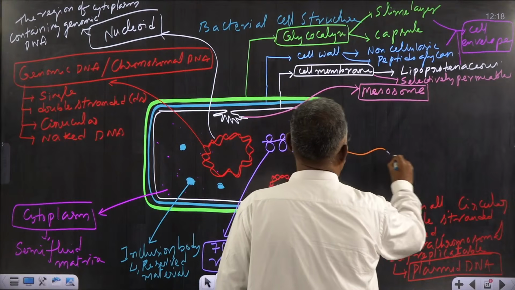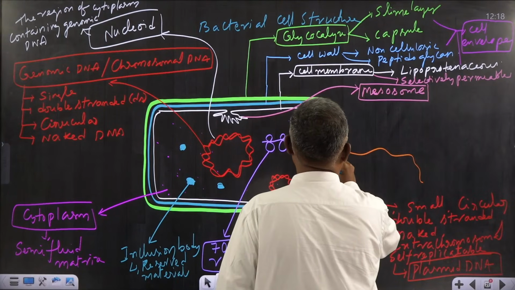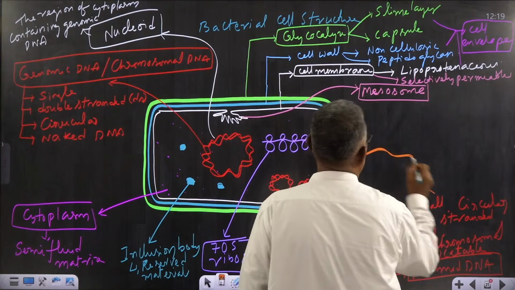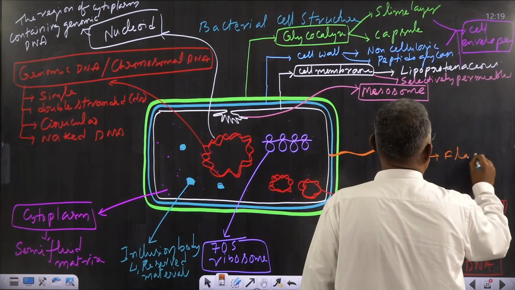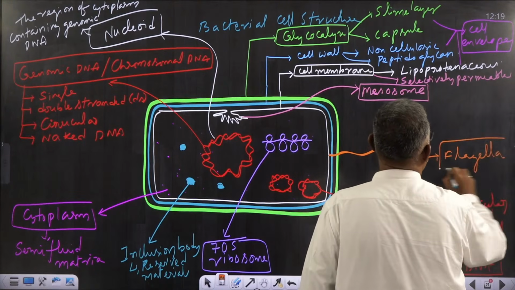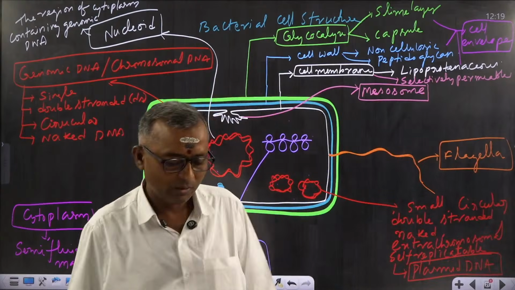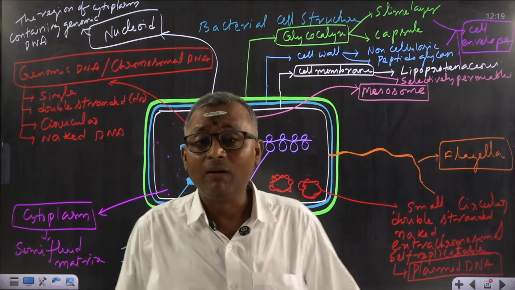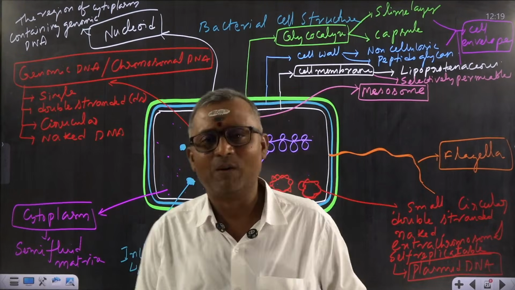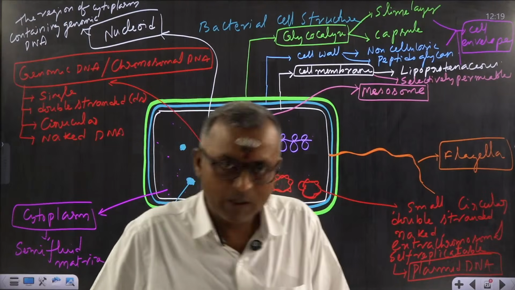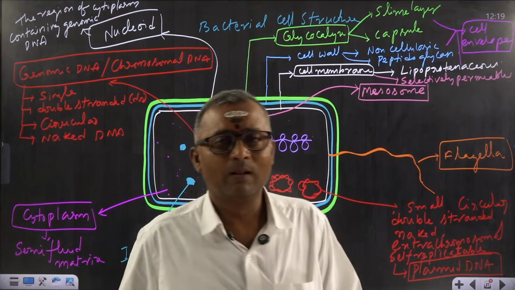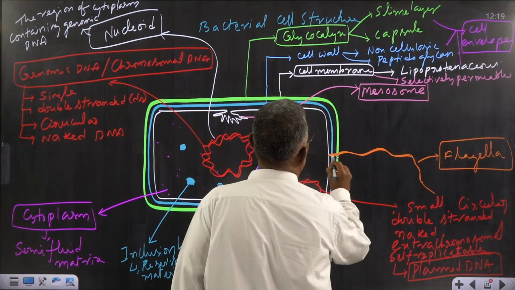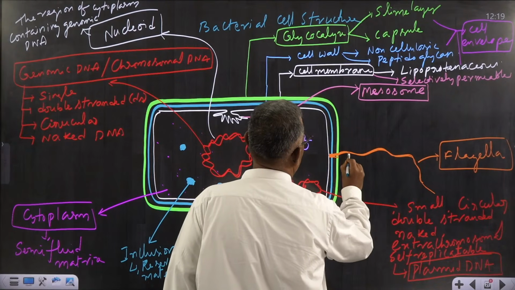This is the flagella, and it helps in locomotion. It is a filamentous extension of the cell wall, and this flagella has three important parts: one is the basal body, another one is the hook, and the other one is the filament. See, here you can find the basal body.